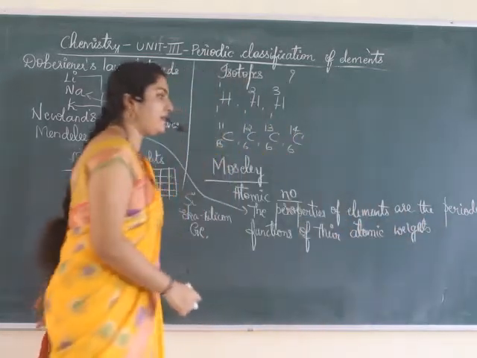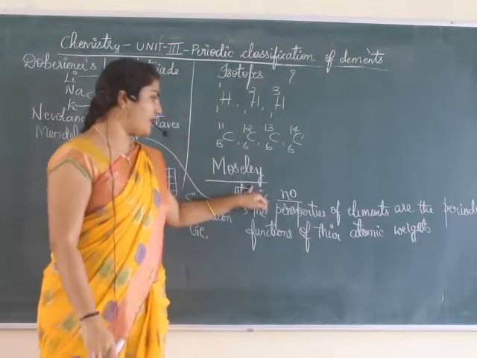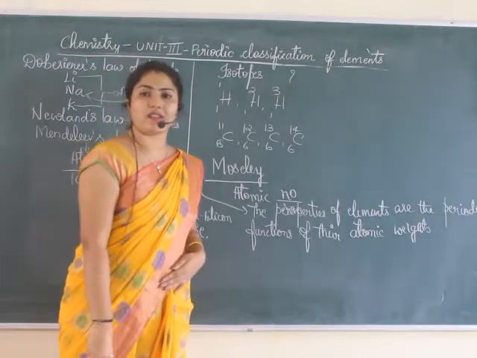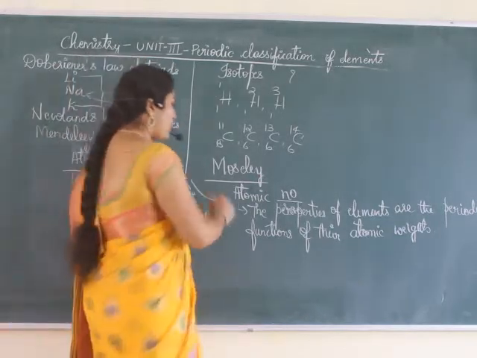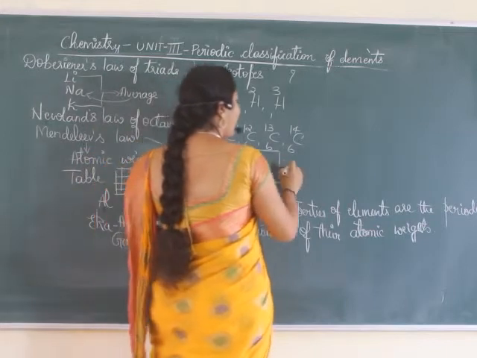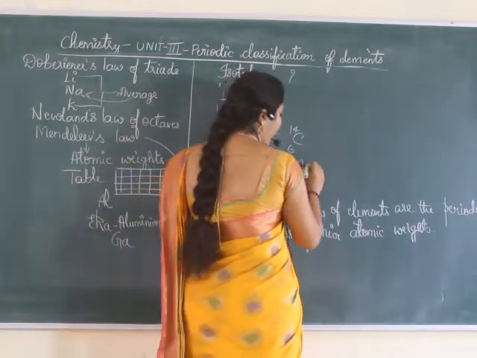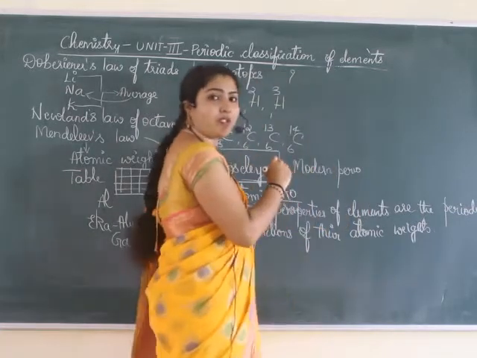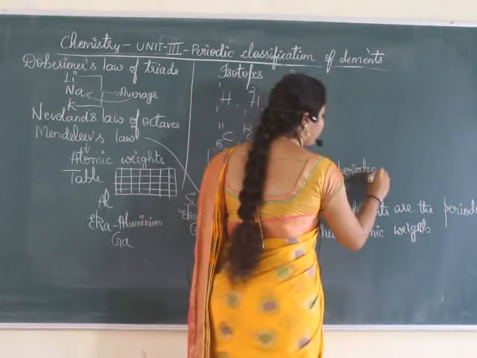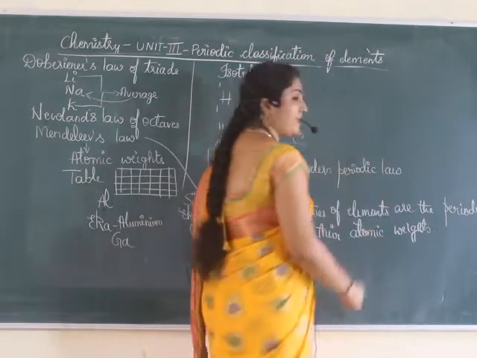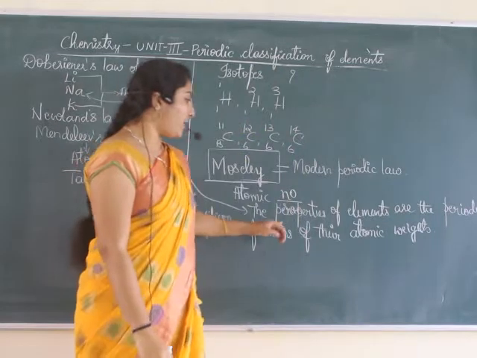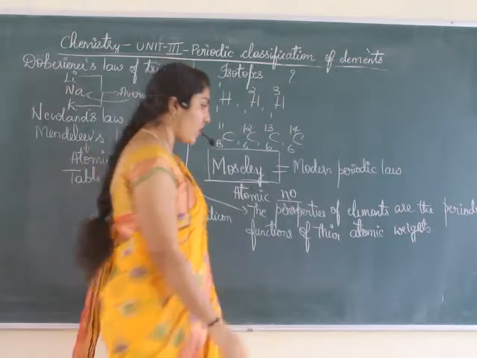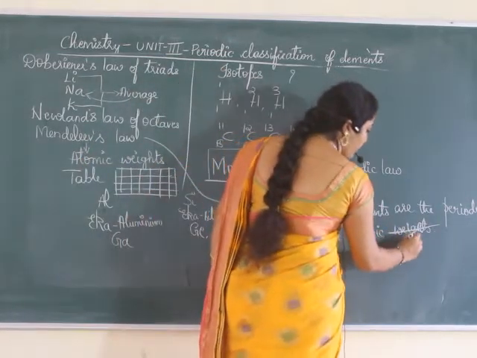This was Mendeleev's law, and now Moseley modified the law and said you can speak of it in terms of atomic number. So what does Moseley's law state? Moseley's law is also called the modern periodic law. It states that the physical and chemical properties of elements are the periodic functions of their atomic numbers.